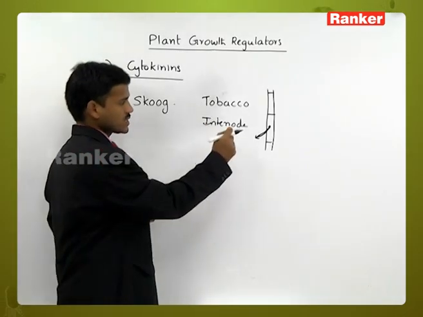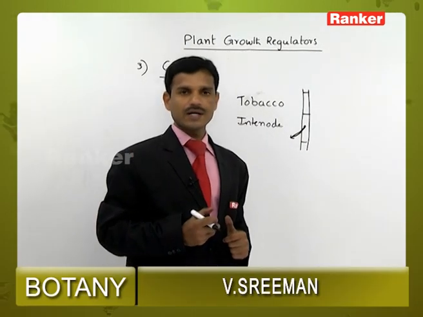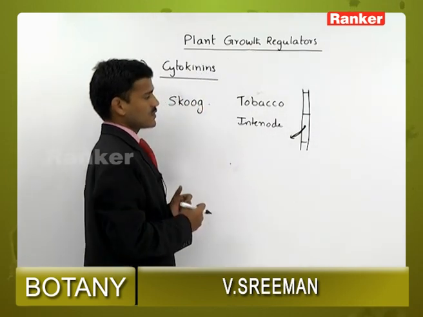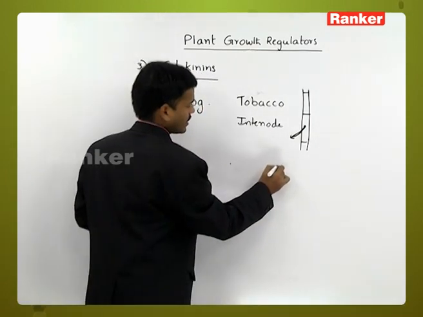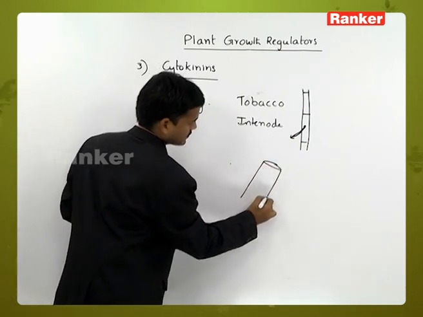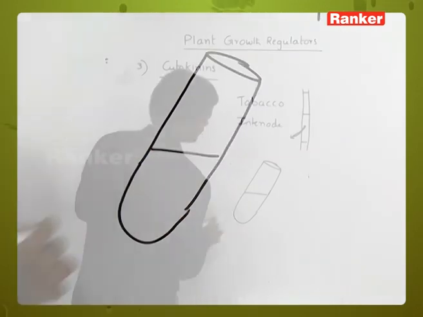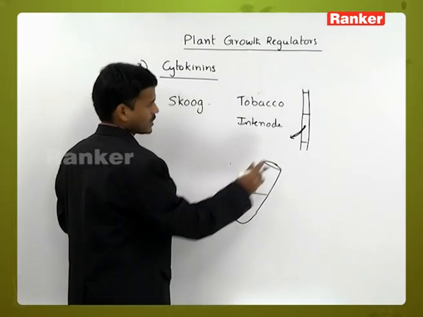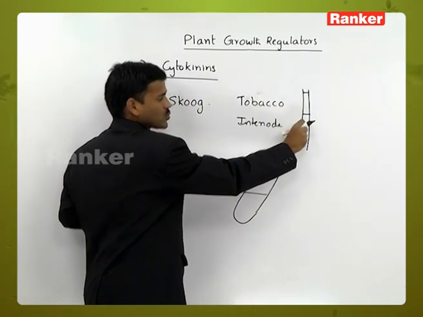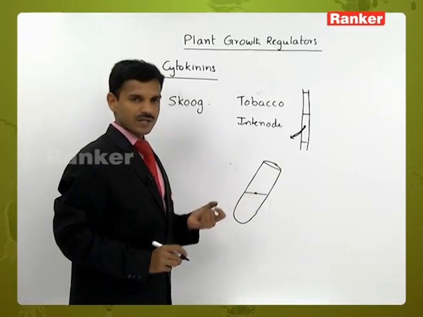So when the tissue is cultured in the tissue culture medium, it proliferates, or it is producing new cells. So from the tobacco plant internode, the tissue is taken and cultured in the medium. It is showing cell division rapidly.